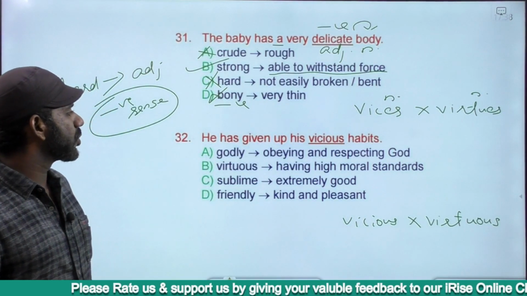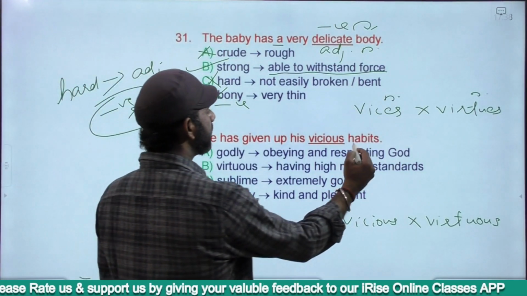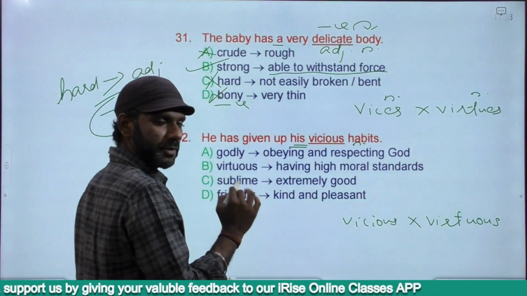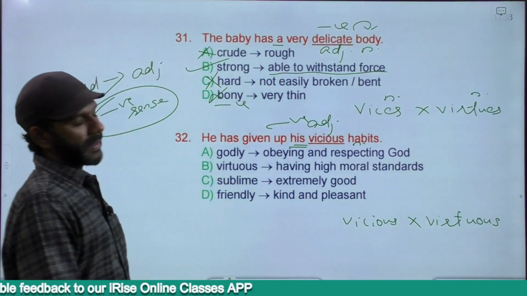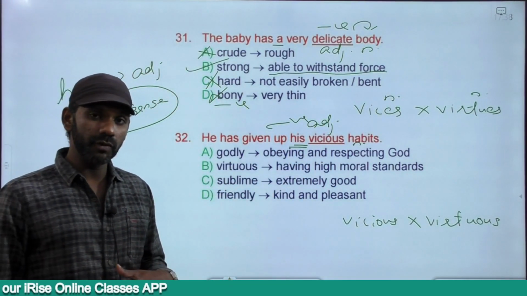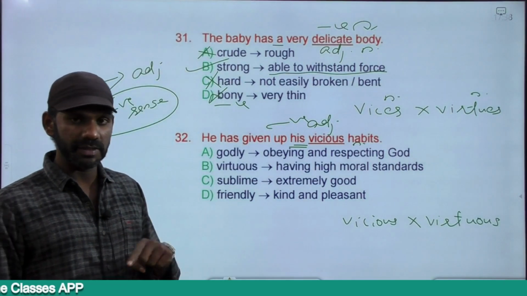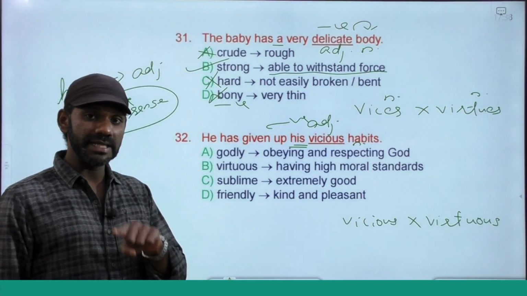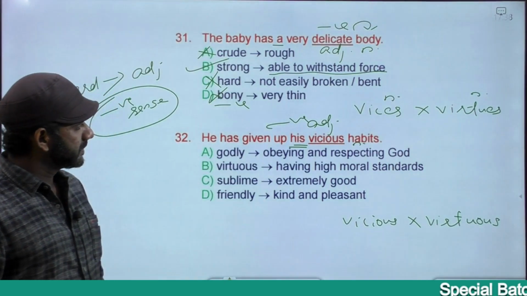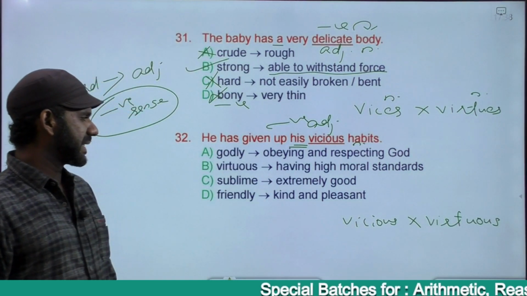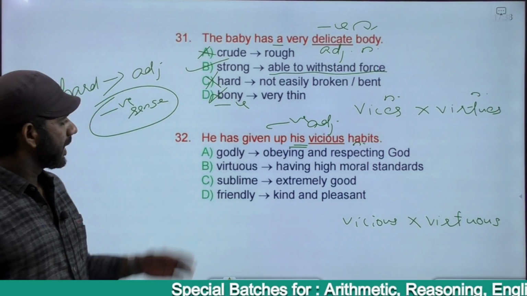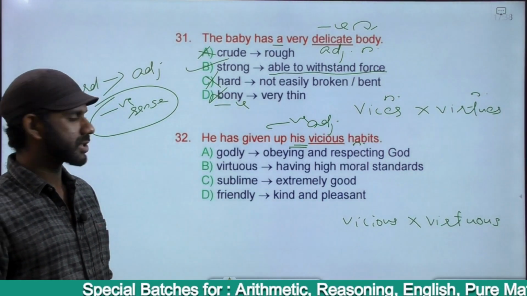He has given up his vicious habits. Habits is a noun because his is a possessive pronoun. Vicious becomes an adjective. It is negatively charged. So the word that we go for as the antonym of the word vicious must be positive, and it must also be an adjective. The options are godly, virtuous, sublime, friendly. All the options are positively charged.